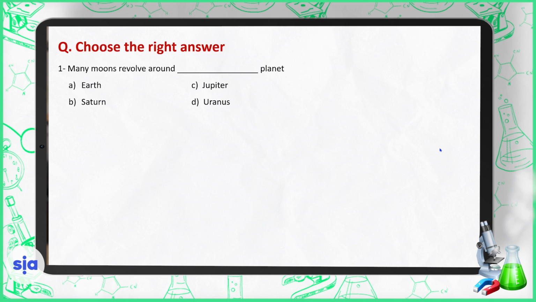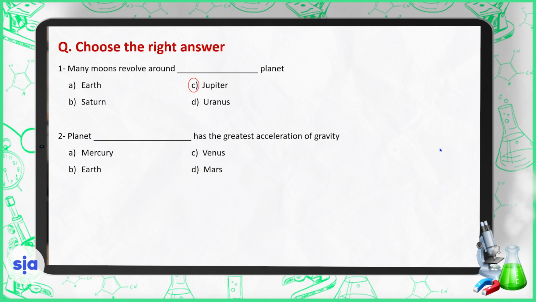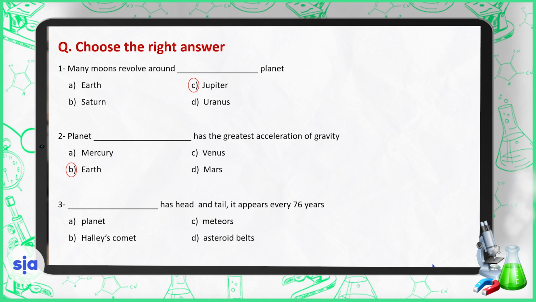Many moons revolve around Jupiter planet. Planet has the greatest acceleration of gravity. Earth, because these are the inner planets only. What has head and tail? It appears every 76 years. Halley's Comet.